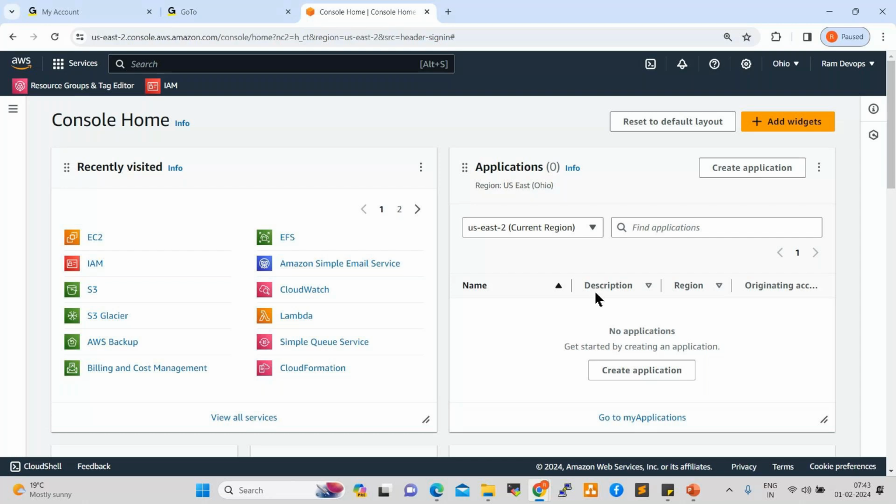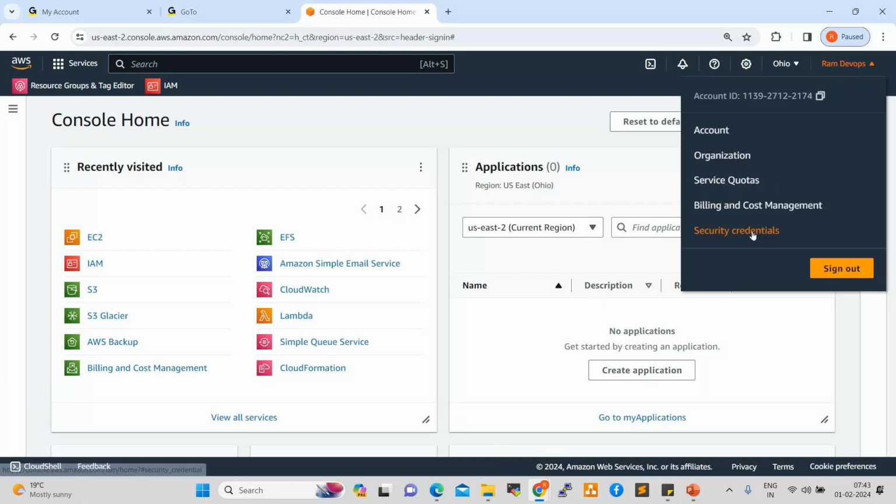So these are billing and cost management, you can check here, and security credentials. If you want to change your password or username or account name, you can go through the security credentials and change your account information.